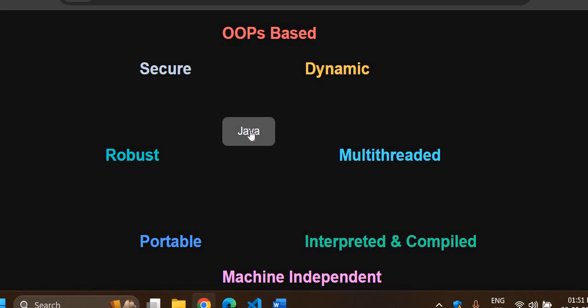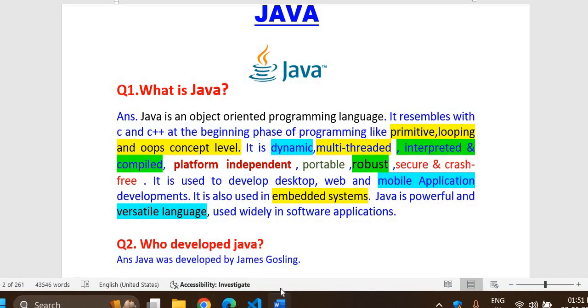So let us understand what Java is. Java is an object-oriented programming language. It resembles C and C++ at the beginning phase of programming, like primitive data type declaration, conditional constructs like if else statements, then looping structures, for loop, while loop, do while loop.